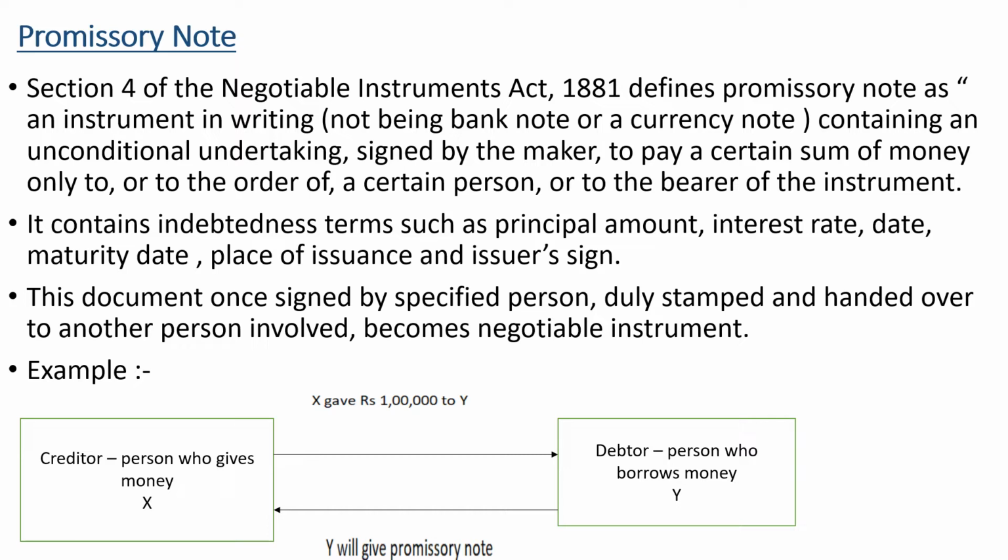Now let's see the basic elements of a promissory note. The promissory note should contain the names of all the parties involved in the transaction. That is, the promissory note should include the legal names of all the parties who are a part of transaction. The promissory note should contain contact numbers and address of all the parties involved in the transaction. And the next is the promissory note should contain the loan amount. That is, the amount being borrowed or lent must be there in that note.